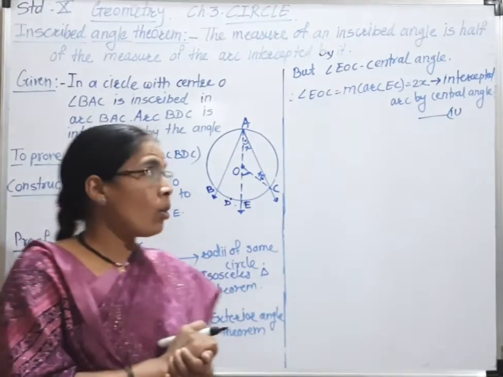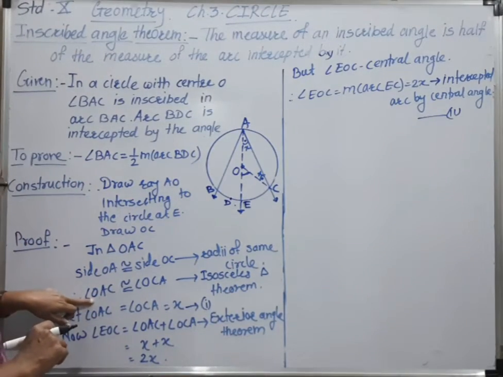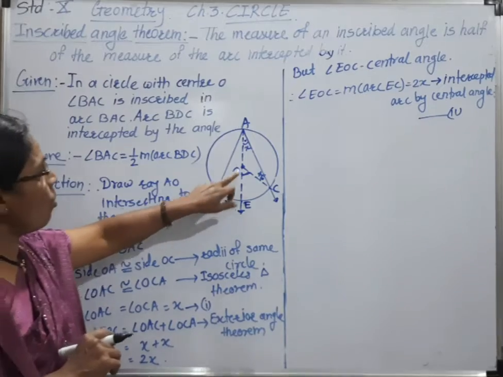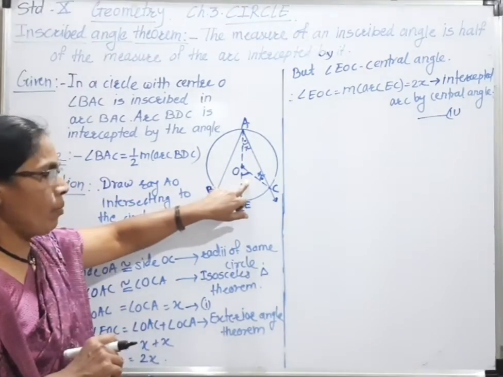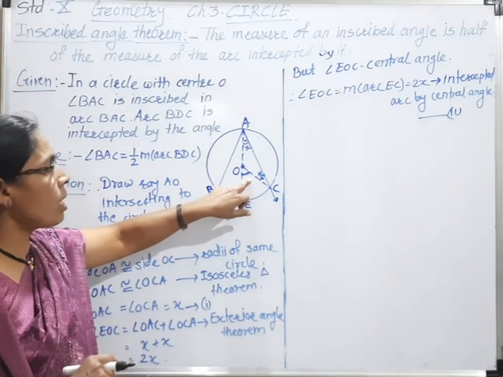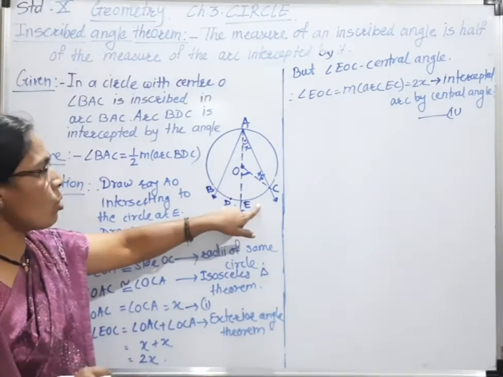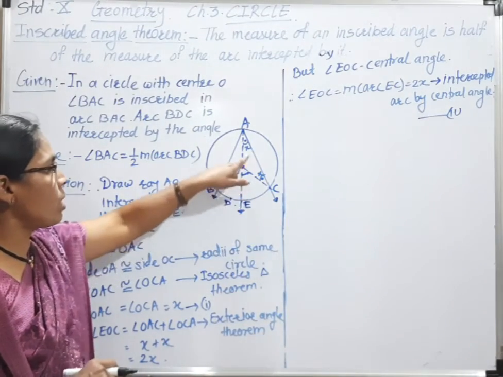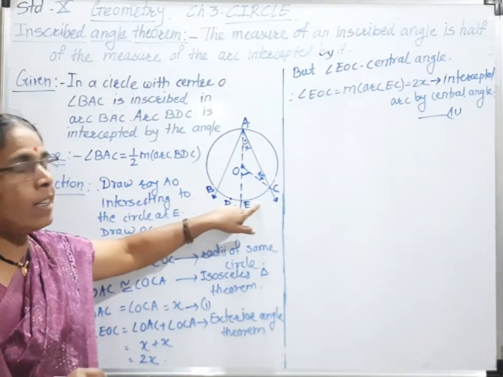Now we can write angle OAC. From that we should understand that angle OAC, this angle x, is half of the central angle, which means it is half of this arc also. This 2x means x is half of 2x, because the measure of this arc is 2x.